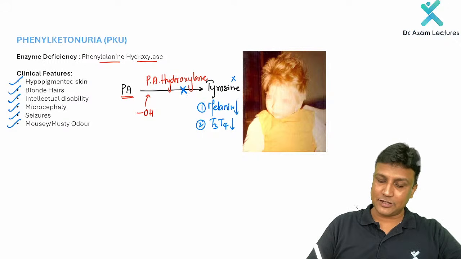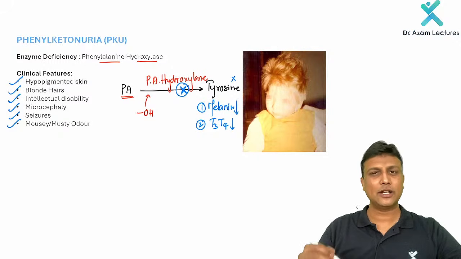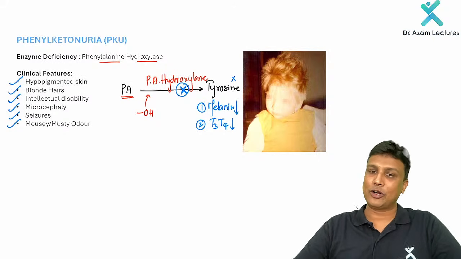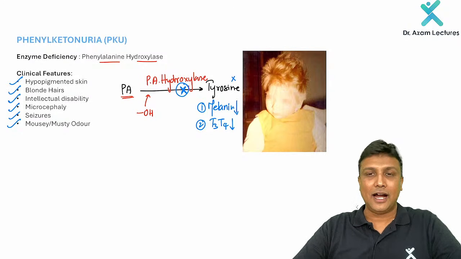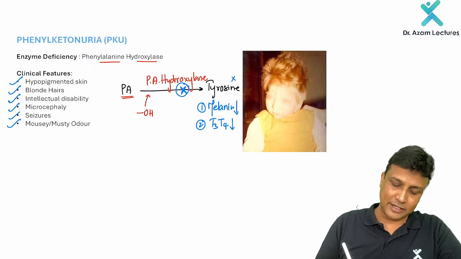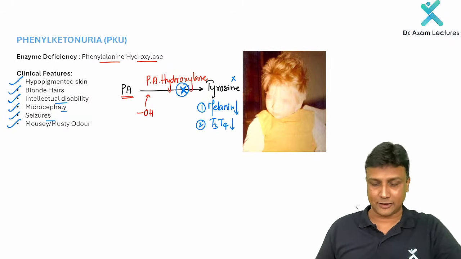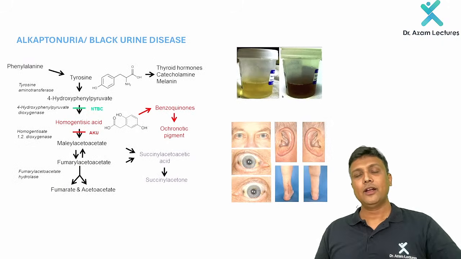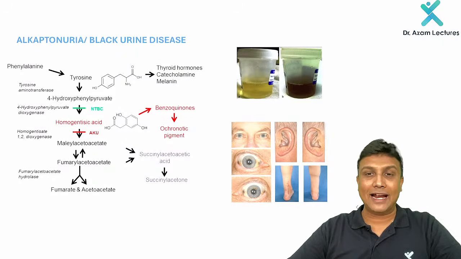If this enzyme is deficient here, my dear friend, there will be no tyrosine. If there is no tyrosine, melanin will be decreased there, and if it decreases melanin, then what is going to happen there? Yes, hypopigmentation as well as the blonde hairs. And if there is no T3, T4, then what is going to happen there? Intellectual disability, microcephaly, seizures, and all those will occur. Fine. One disease completed here. Please remember that one. Now, alkaptonuria or black urine disease.